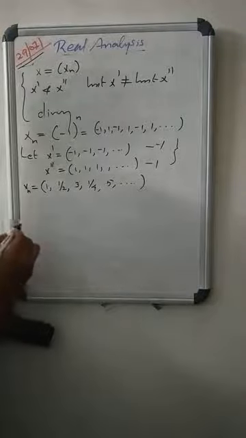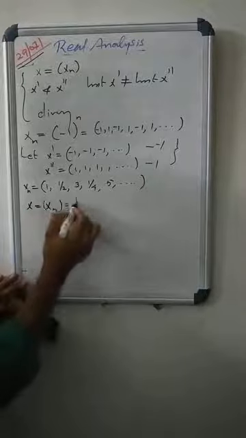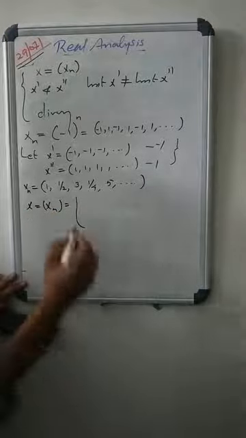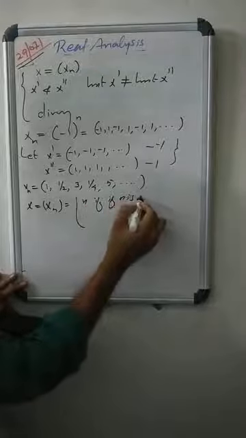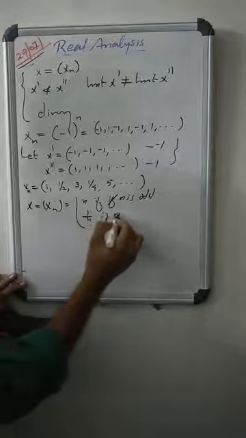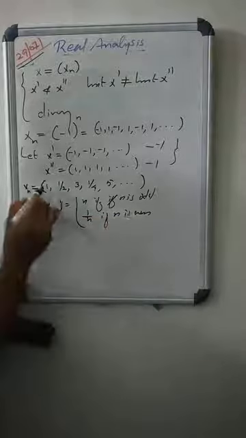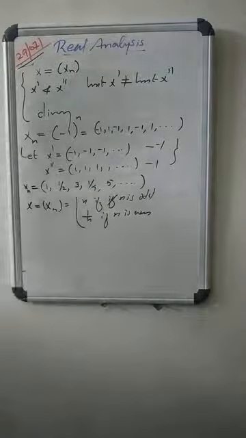Here X = (xn) is defined as xn = n if n is odd, and 1/n if n is even. When n is odd, 1, 3, 5, the resultant is n. When n is even, it is 1/2, 1/4, etc., meaning it is 1/n.